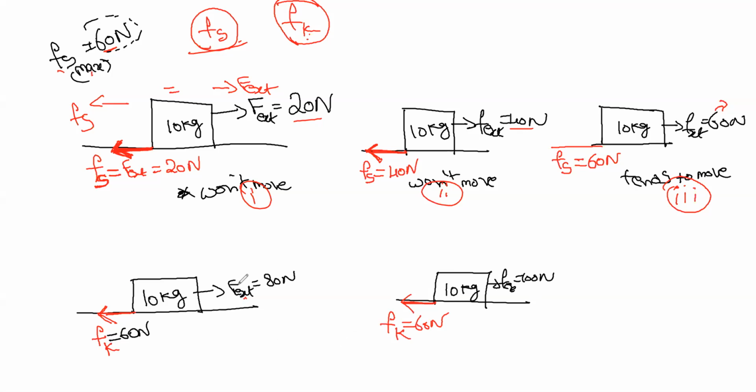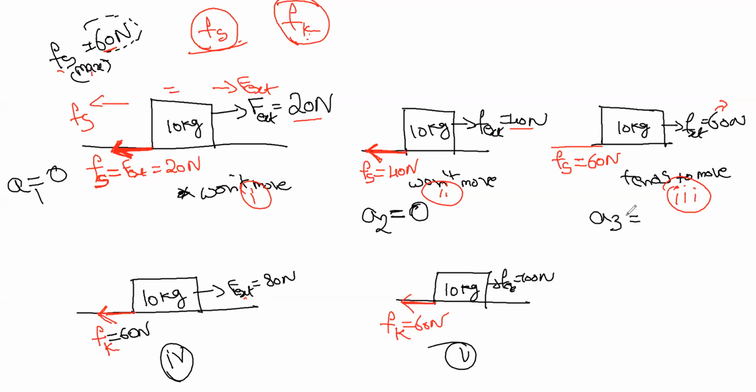Now we have to calculate what is the acceleration for all these 5 cases. First acceleration over here. Is the body moving over here? No. 0. Now let's come to second one, A2. Is the body moving over here? No. Both opposite forces are equal. Equilibrium means acceleration 0. Now let's come to third case.